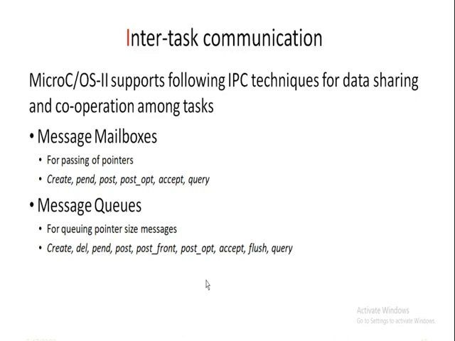Mailbox is used for exchanging a single message between two tasks or between an interrupt service routine and a task. Mailbox associates a pointer pointing to the mailbox and a wait list to hold the tasks waiting for a message to appear in the mailbox. So the mailbox contains two components: one is the pointer pointing to the mailbox, and the second is the wait list that holds the tasks waiting for a message to appear in the mailbox.